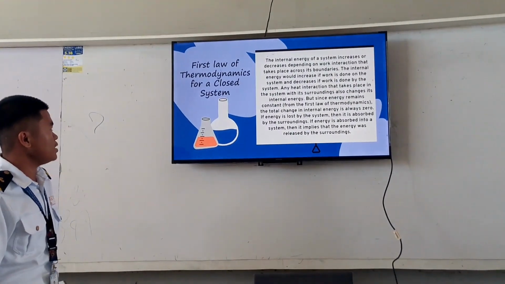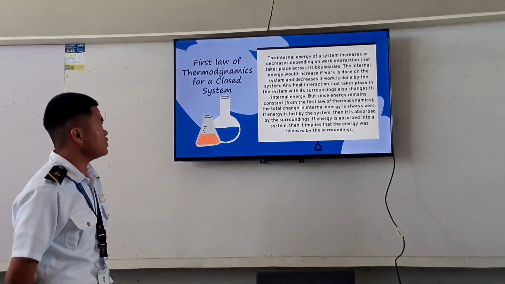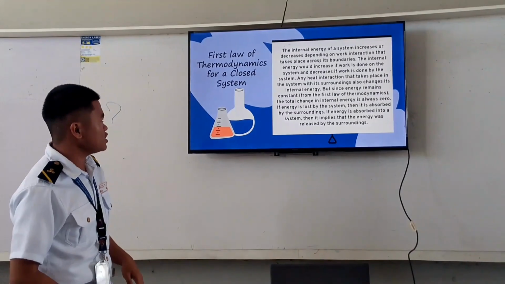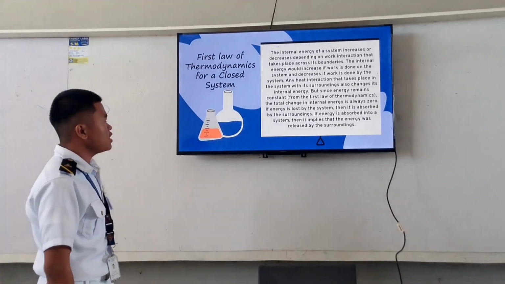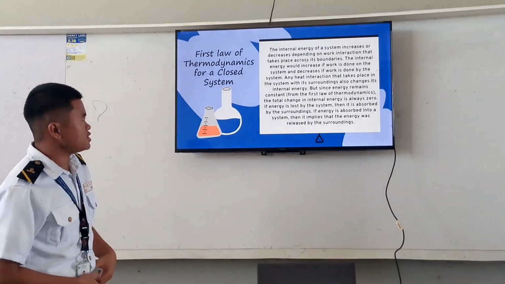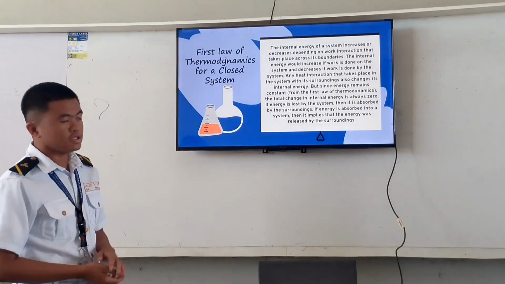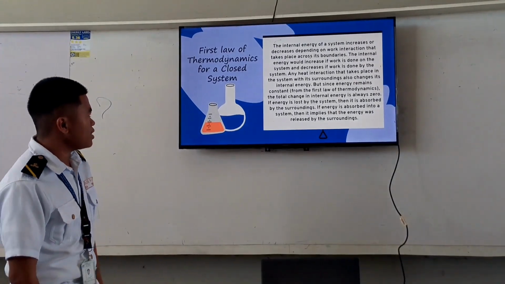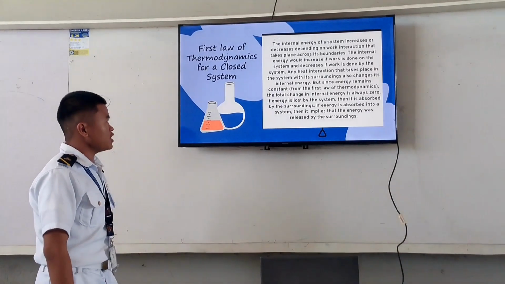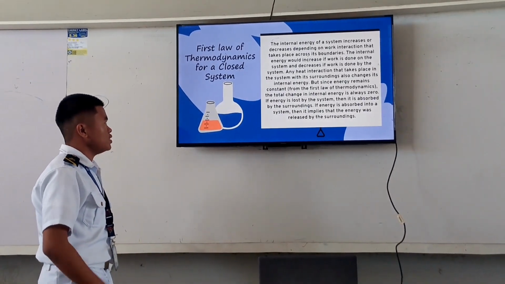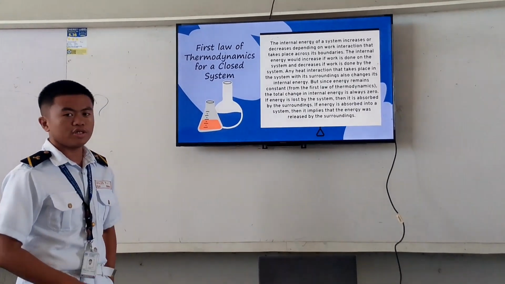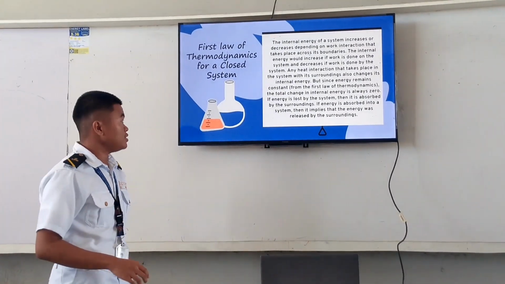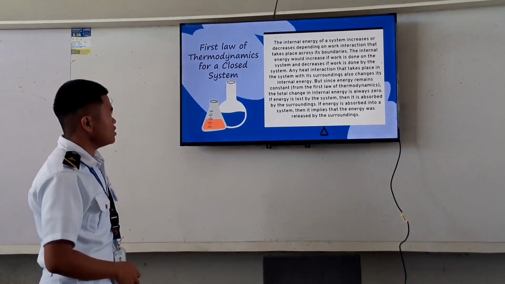I'm going to discuss the first law of thermodynamics for a closed system. The internal energy of a system increases or decreases depending on the work interaction that takes place across its boundaries. The internal energy would increase if work is done on the system and decrease if work is done by the system. Any heat interaction that takes place between the system and its surroundings also changes its internal energy.